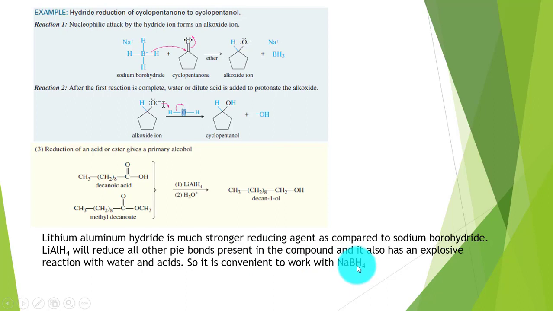And sodium borohydride will be utilized preferably in those reactions where we need unsaturated alcohol.